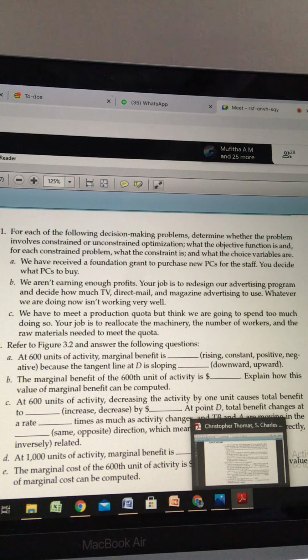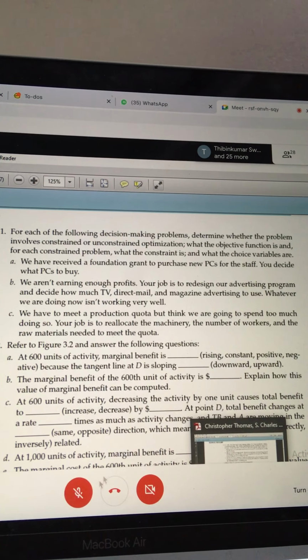What is the choice variable here? To meet the quota, we need to reallocate the machinery, the number of workers, the raw materials. Definitely, these would be the choice variables, the independent variables. Depending upon these, our production quota will be decided. Isn't it? The question is clear, right? So what will be the objective function here? Can anyone say?